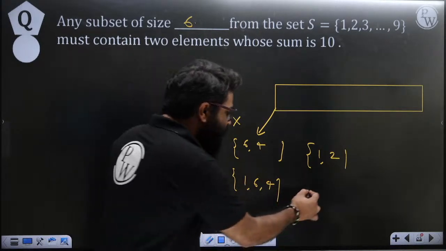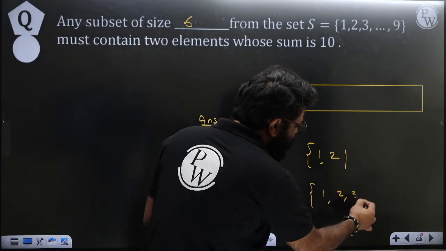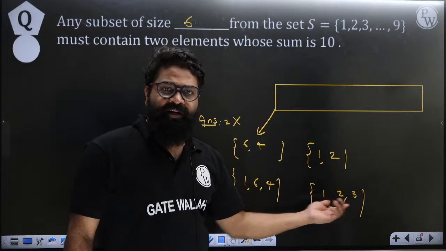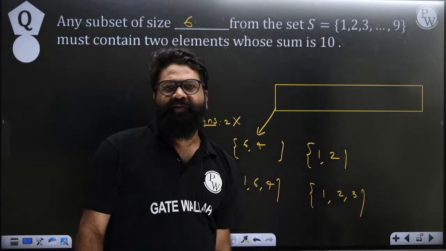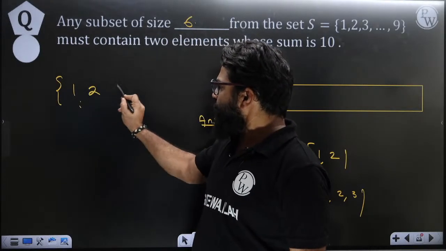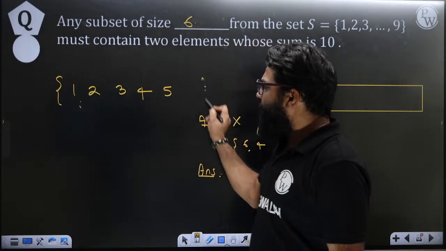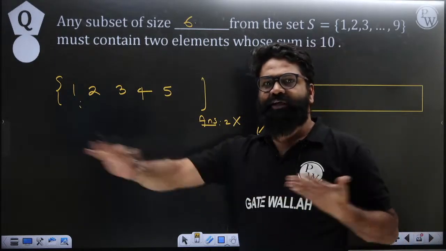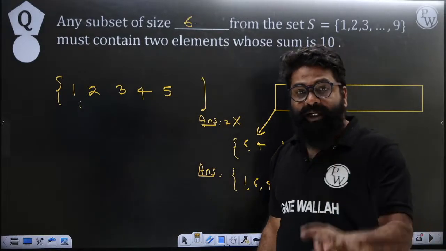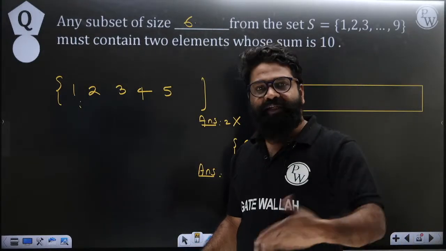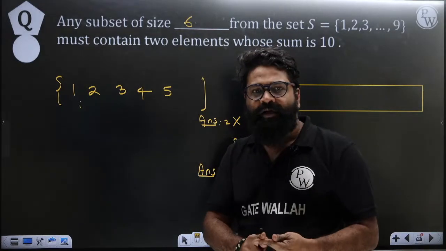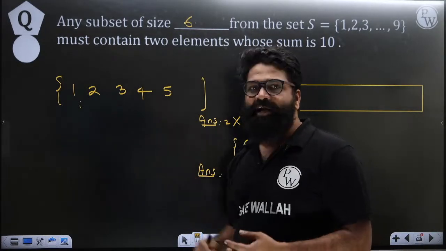Then I will say, what will happen if I remove 1, 2, 3? Even if you add any 2 of these elements, the addition will never become 10. So in the worst case, you remove 1, 2, 3, 4 and 5. Till 5 elements, there is no guarantee. But as soon as you remove the 6th element, what elements remain? 6, 7, 8 and 9. So if you take 6, you will get an addition of 10.